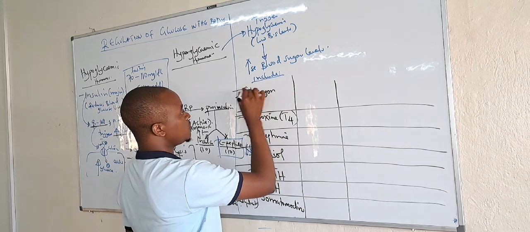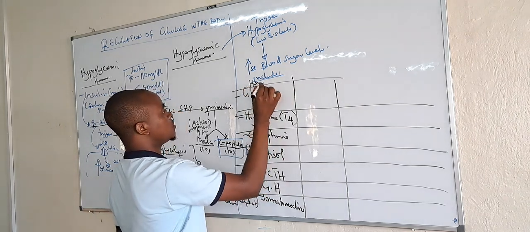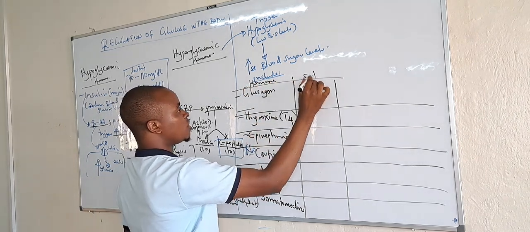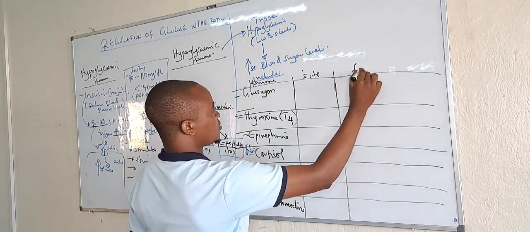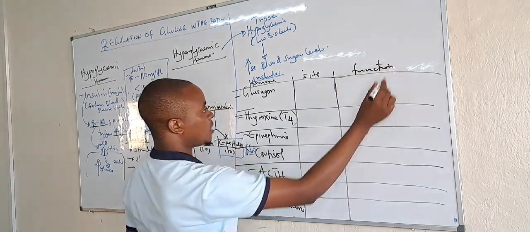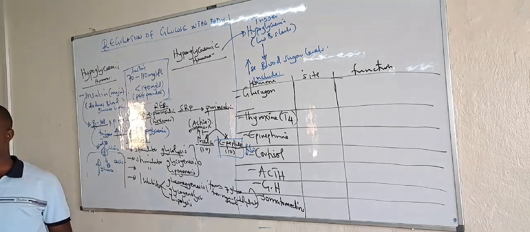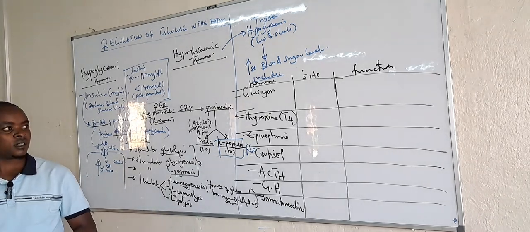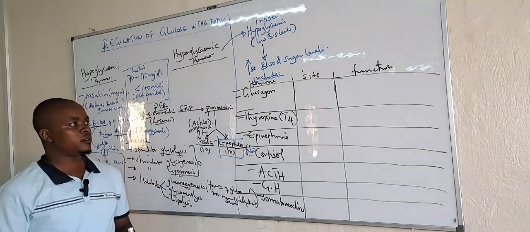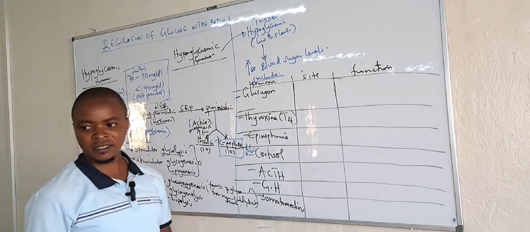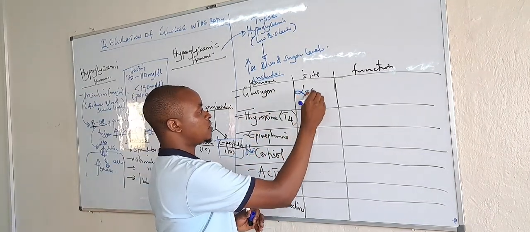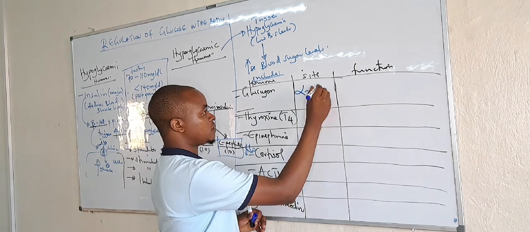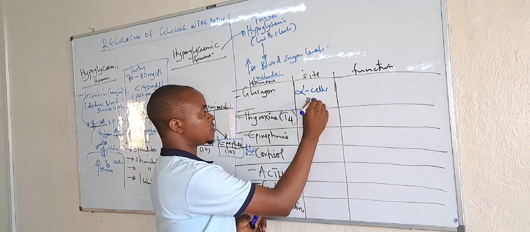So we have the hormone, the site of production, then the function as pertaining to glucose regulation. Glucagon, being antagonistic to insulin, is produced by the alpha cells of the pancreas.